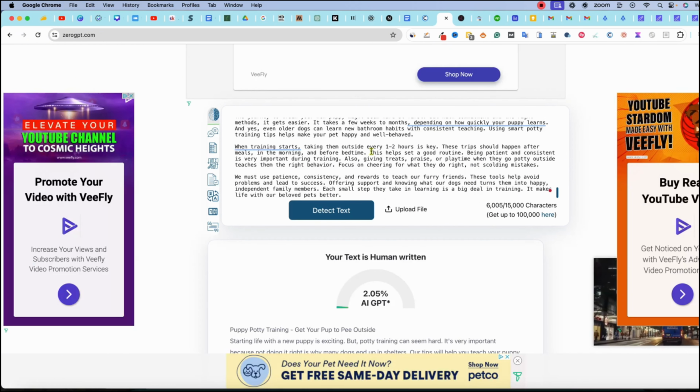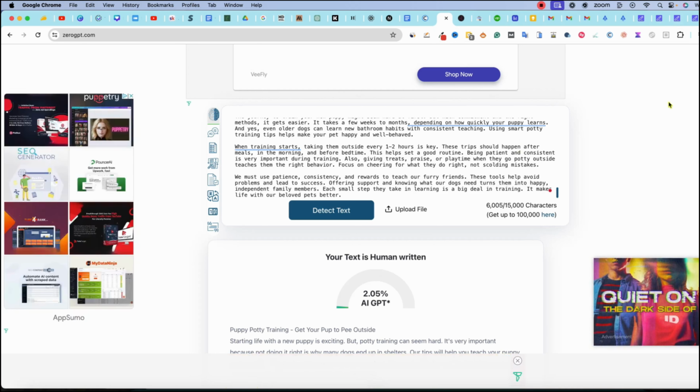Okay, so I had to restart, refresh and everything, and put that in here. And this one actually says 2% AI, your text is human written, only 2%. That's insane, right? That is pretty impressive right there as well. So we've got a reading score of 6th grade, and we've got a human written right over here that just